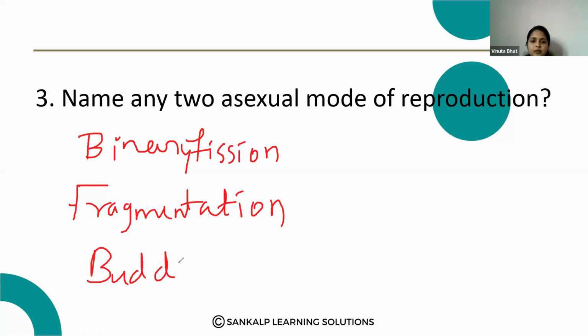Any two methods you can write. Budding, vegetative propagation. So these all are the asexual modes of reproduction.